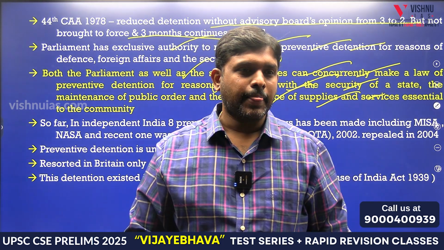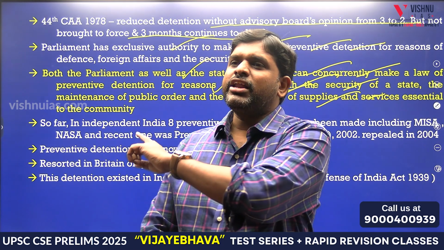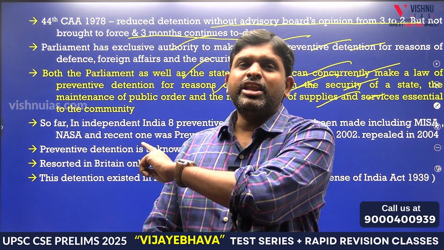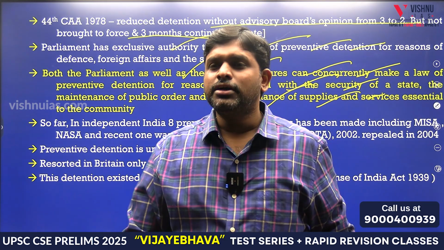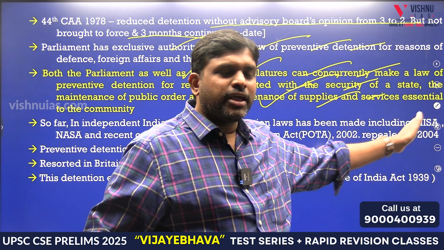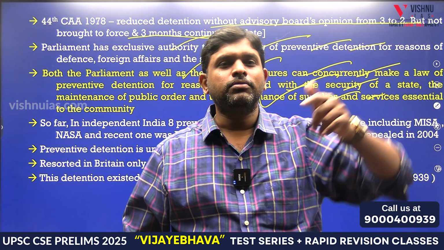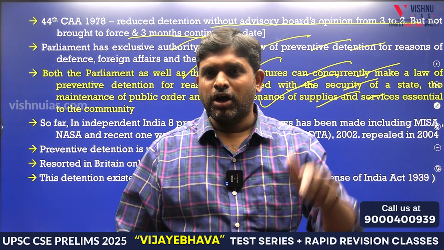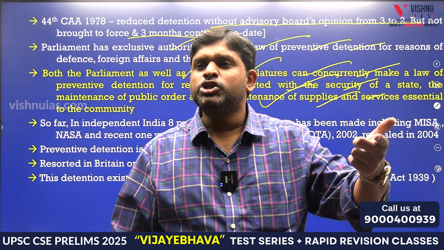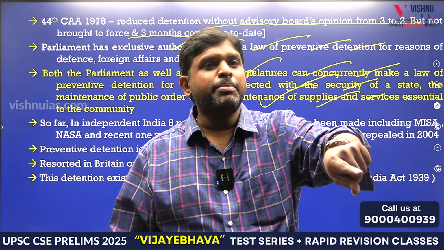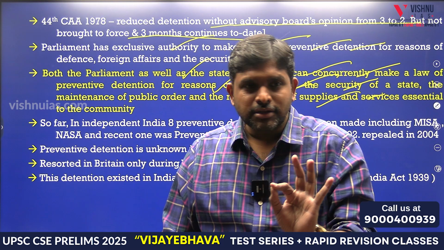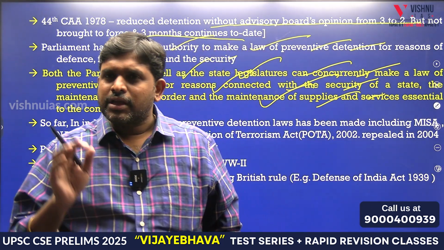State legislature. If any offense is going to happen, if any communal violence is going to happen, if any big meeting is going to happen, who will be arrested first? Rowdy sheeter. If any robbery happened, the first call goes to whom? Rowdy sheeter, the local rowdy sheeter. So if any law is to be made to control the preventive detention of rowdy sheeters, why? Because he will be prevented. So which law is sufficient? State legislation.